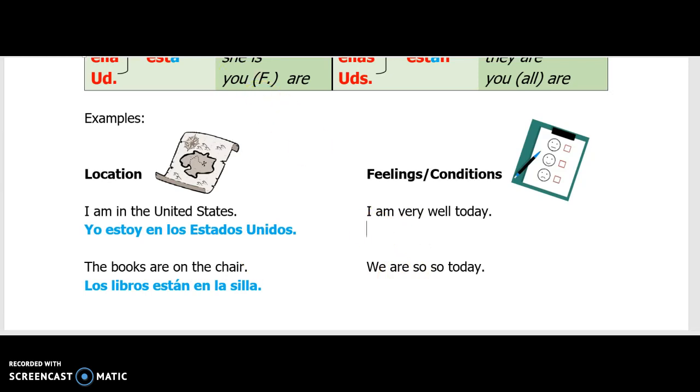Let's go over here to some feelings or conditions to show how we feel. This is normal. We've done this before. I want this to be blue. Yo estoy muy bien hoy. It's how I'm feeling currently. Us being so-so, showing how our emotions are at the moment.